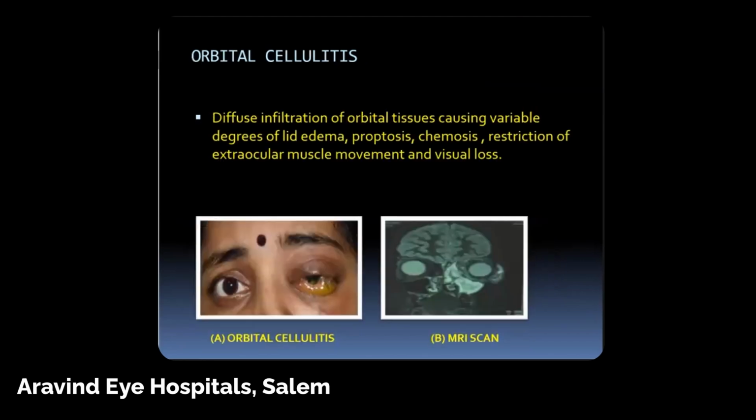Whereas orbital cellulitis is infiltration of the orbital tissue causing varying degrees of edema. Proptosis is always present with chemosis, restriction of ocular movements, and most of the patients have diminished vision. So here you can see this is the eyeball, and there is involvement of almost all of the orbital tissues, and the maxillary and ethmoid sinuses.